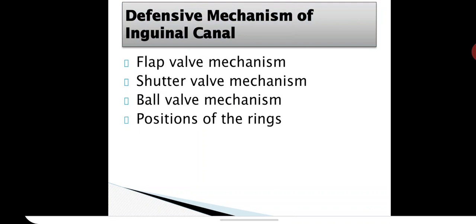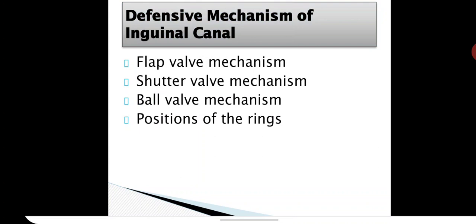One is the flap valve mechanism. What is this flap valve mechanism? The inguinal rings are situated at two different places so that the canal is oblique in direction. So, with increased intra-abdominal pressure during coughing or any other cause, the posterior wall of the canal is pushed forwards and comes in contact with the anterior wall, so that it obliterates the canal like a flap valve. That is the flap valve mechanism.